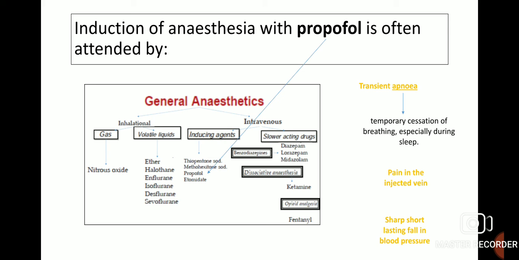Induction of anesthesia with propofol is often attended by transient apnoea, pain in the injected vein, and short lasting fall in blood pressure. So, apnoea means temporary cessation of breathing, especially during sleep. So, these characteristics are seen with propofol, which comes under the class of intravenous inducing agent general anesthetics.